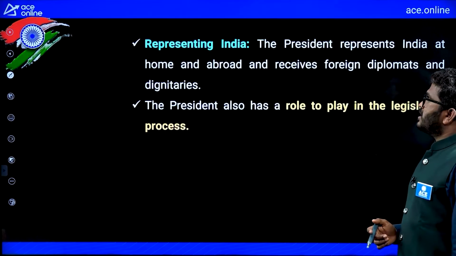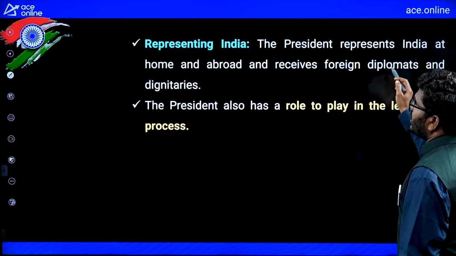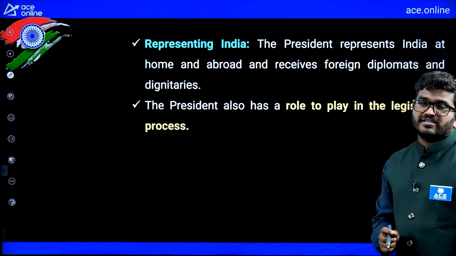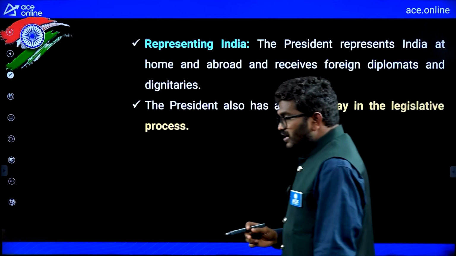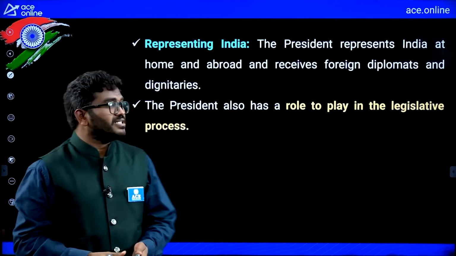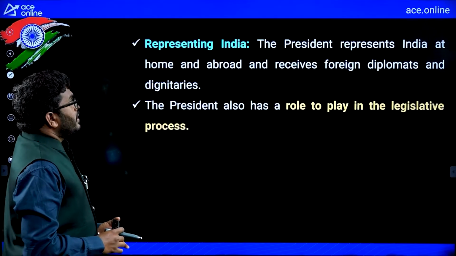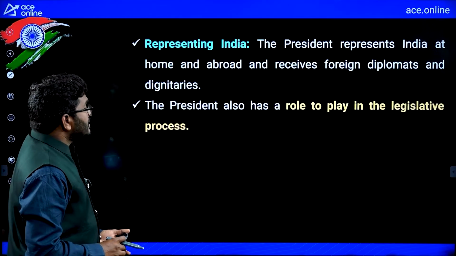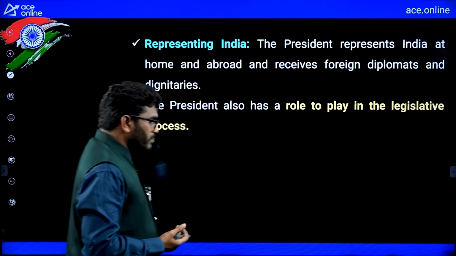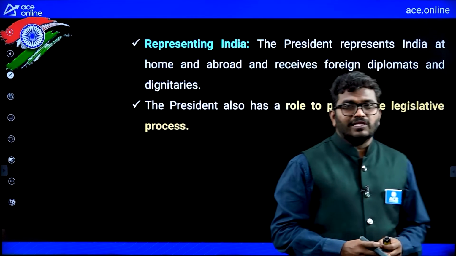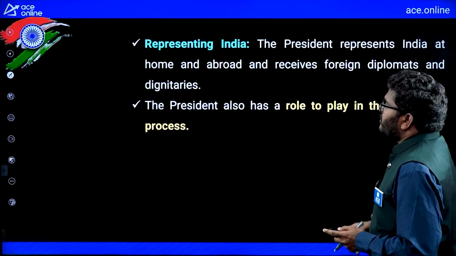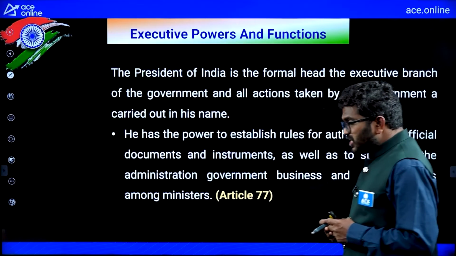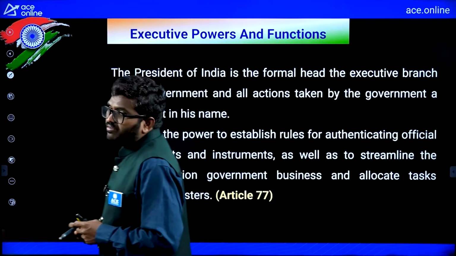Representing India: the president represents India at home and abroad and receives foreign diplomats and dignitaries. So the president will represent India. The president also has a role to play in the legislative process. So in the legislative process also he has some work. We'll see all these things. First of all, we'll see the executive powers and functions. So the executive powers of the president we will see.